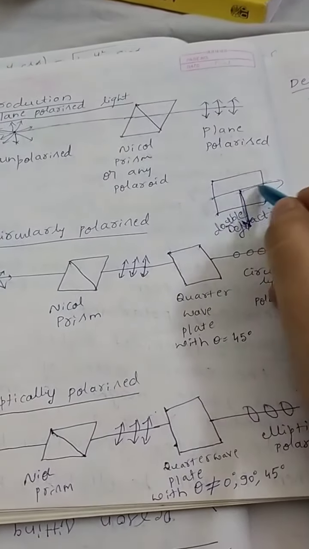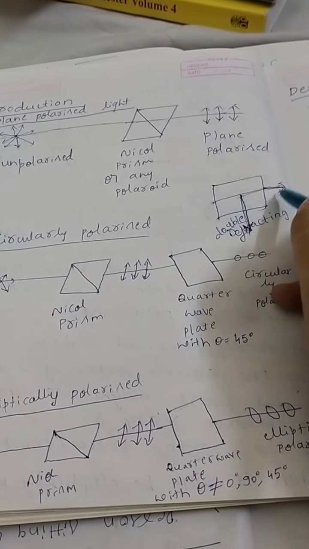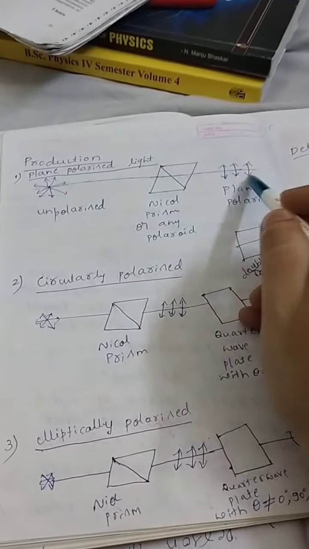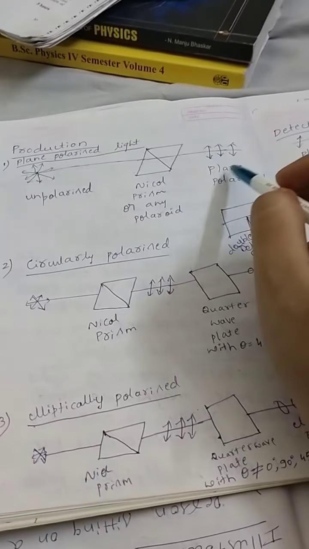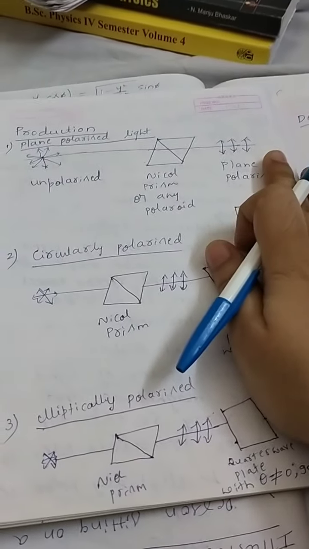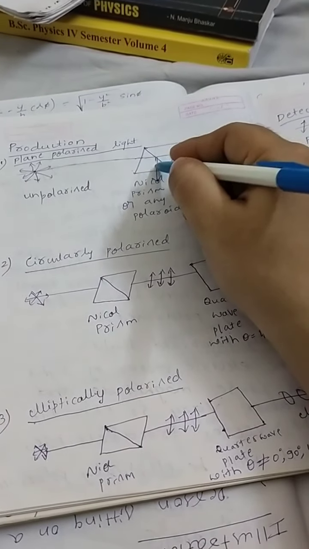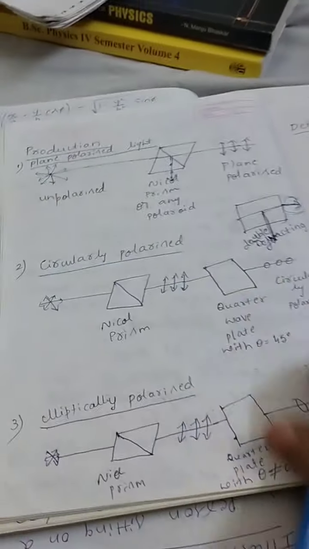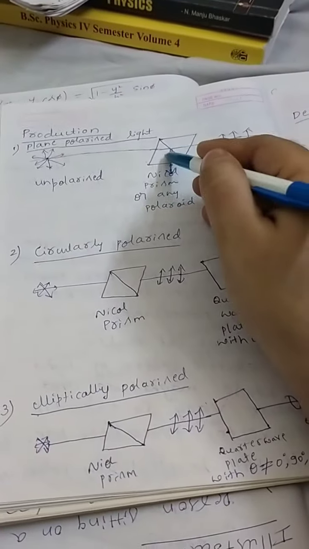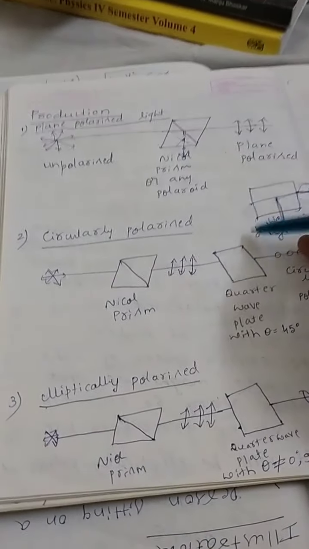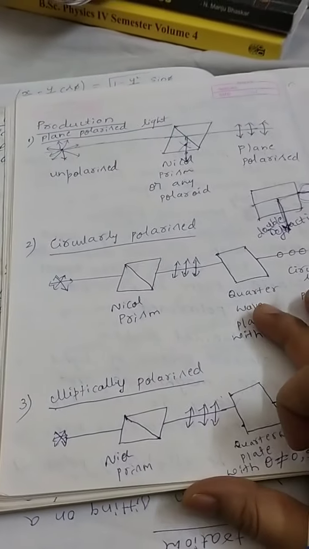So if this is the incident ray, I will get this as the extraordinary ray. So I can get this extraordinary ray as polarized light. So this is the work of the Nicol prism. I can simply call that plane polarized light. Okay, so here actually you are getting another plane polarized light whose vibrations are perpendicular to the plane of the paper, but I am not showing that here. I am showing only the extraordinary ray, which is also plane polarized and whose vibrations are along the plane of the paper.